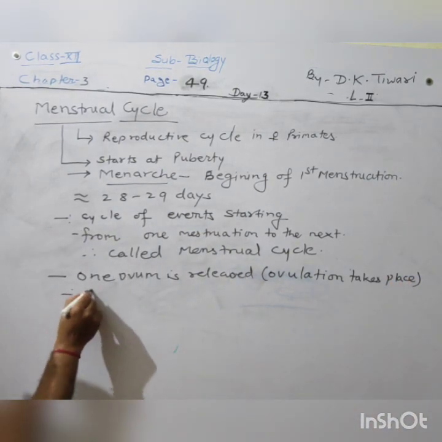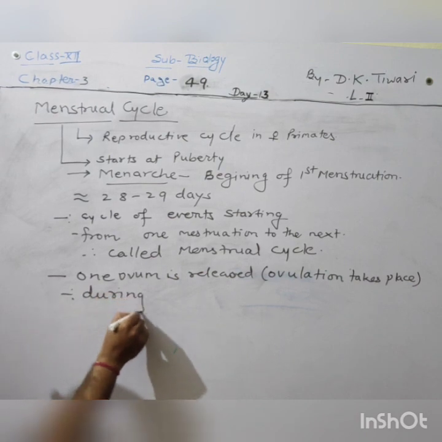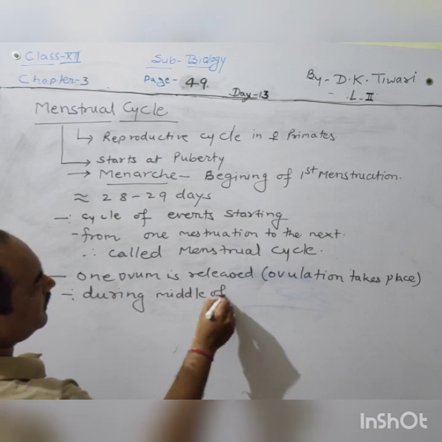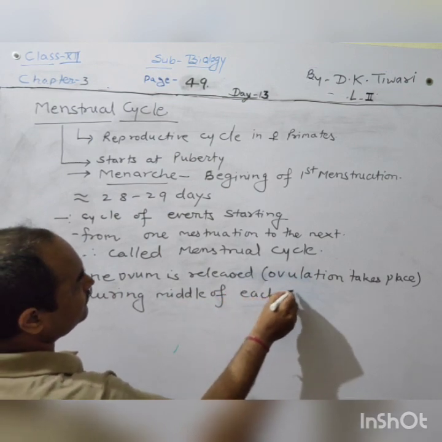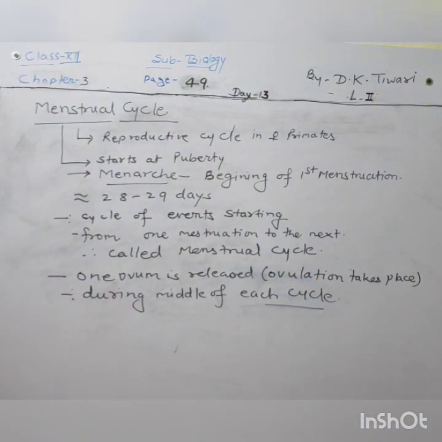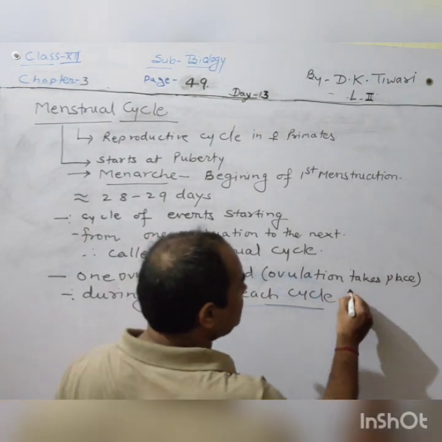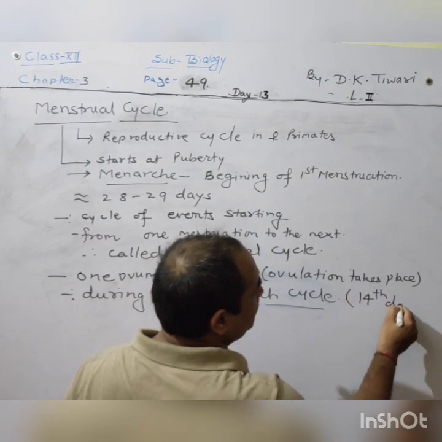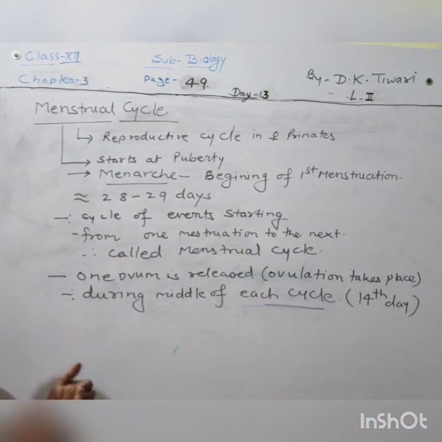During the middle of each cycle, nearly at the 14th day, you can mention here, the 14th day or midday of the menstrual cycle will be responsible for the release of the ovum, or the process of ovulation.